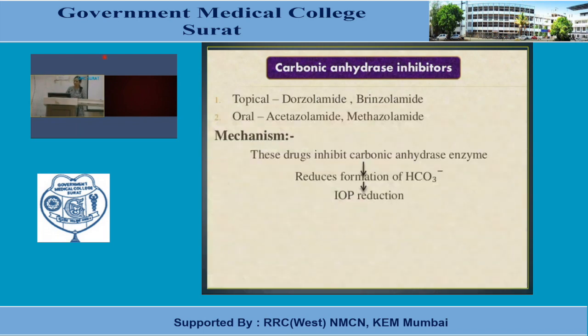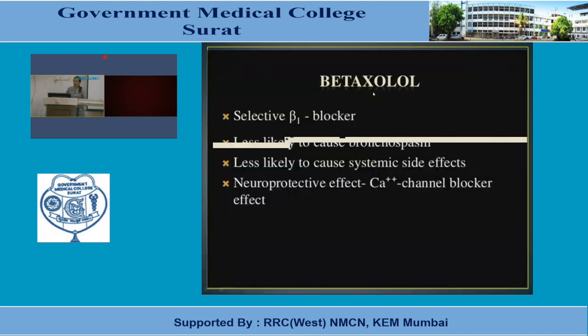But what is the problem with betaxolol? Betaxolol has more action on beta-1, but it also has action on beta-2. The beta-2 action is very little, so we can say it is a selective beta-1 blocker. So whatever anti-glaucoma action betaxolol has, that is mediated by beta-2 receptors and not beta-1, or there is negligible beta-1 mediated anti-glaucoma action, because there is no role, or very little role, of beta-1 receptors in glaucoma, as we know.